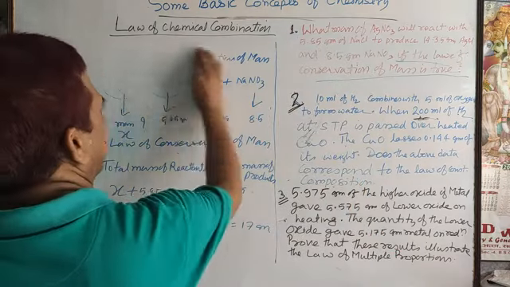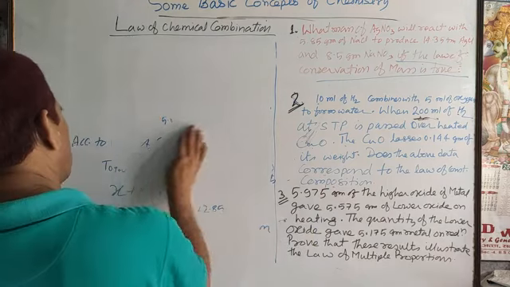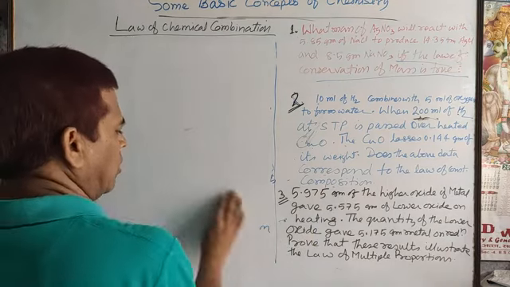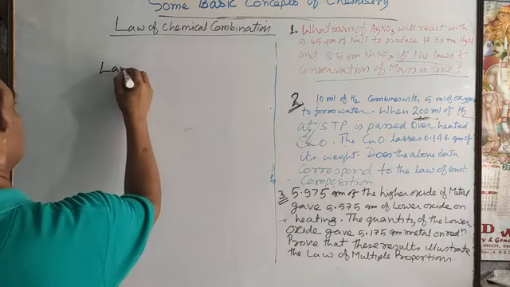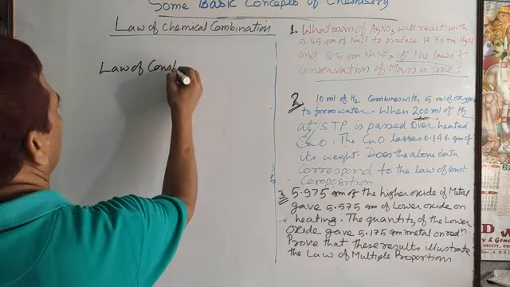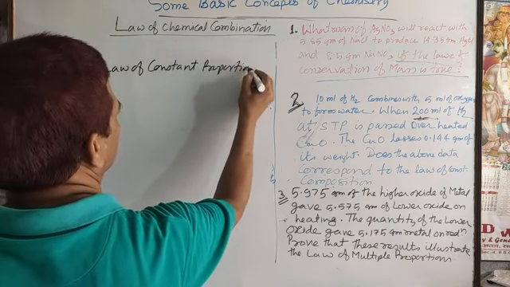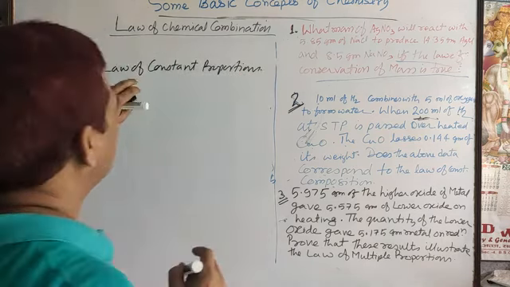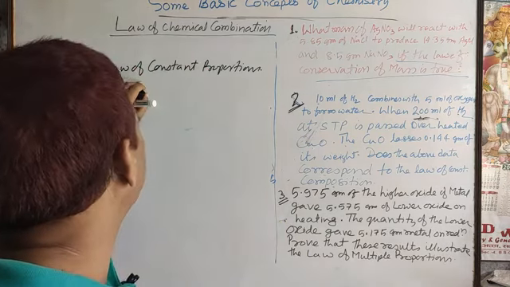Okay. Now, the second law of chemical combination is the law of definite proportion, or law of constant proportion. This law was stated by Proust in 1799.